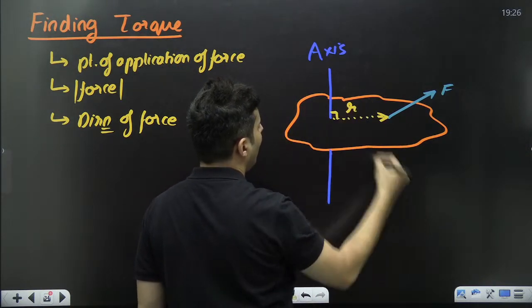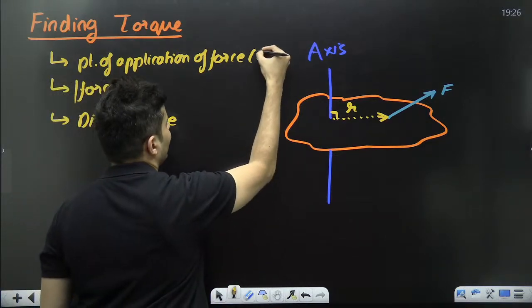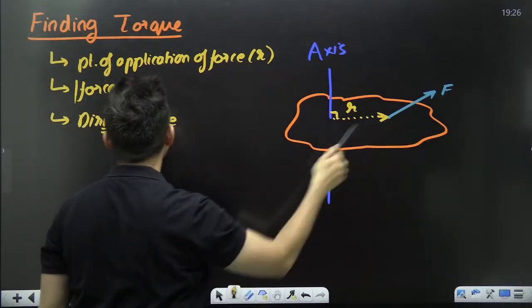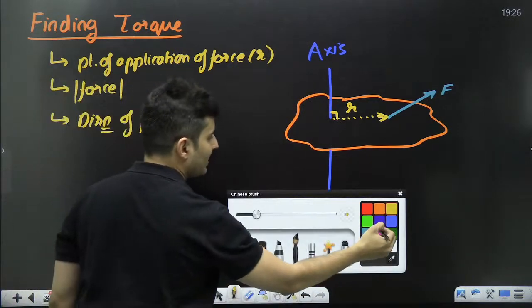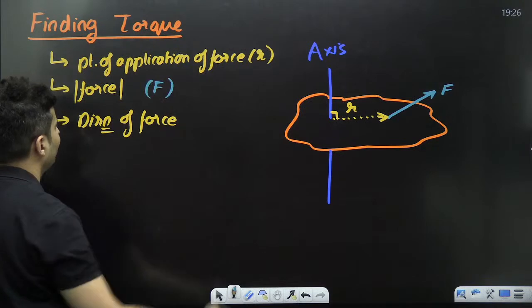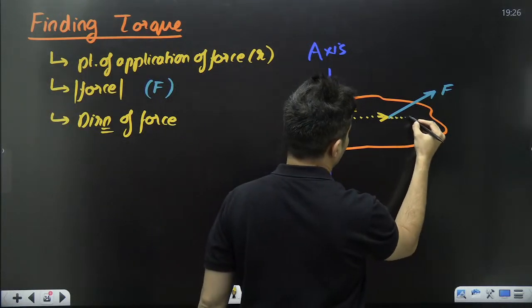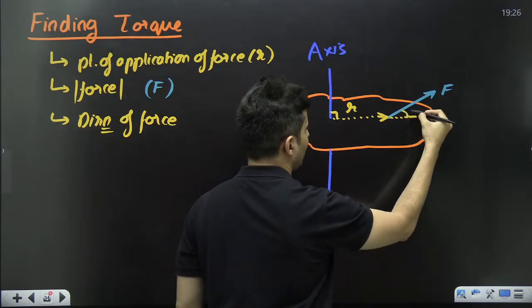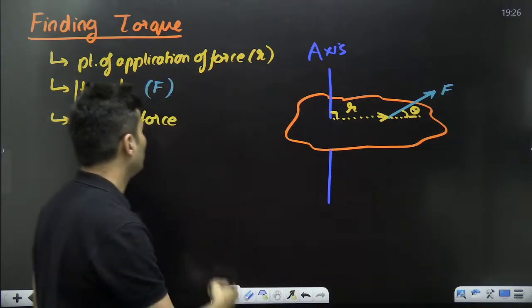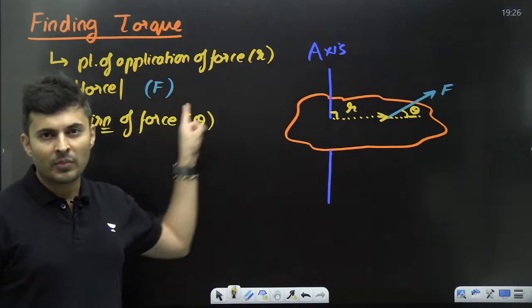It's at a distance r. So point of application of force, basically r. Magnitude of the force, basically that F. Direction of the force. So for that, just extend this line and just mark this angle. I'll call this theta. So basically theta. It depends on all these three things.